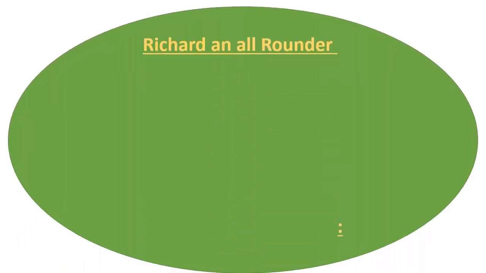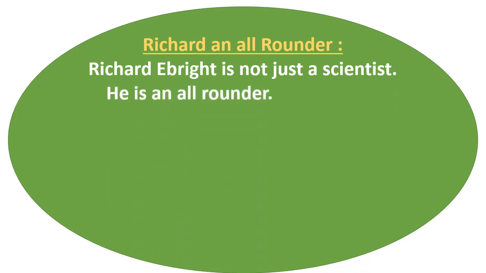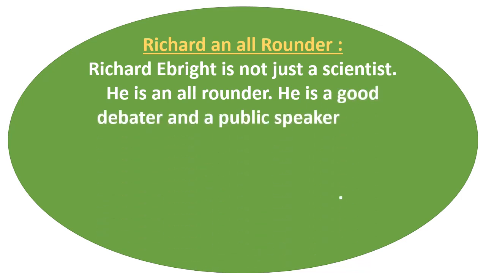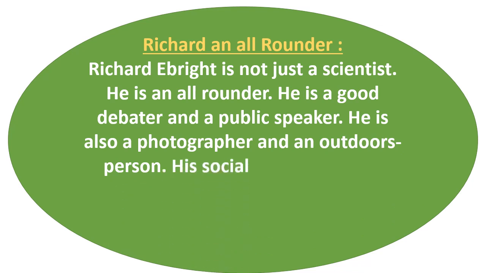Next heading, Richard an all-rounder. Richard Ebright is not just a scientist. He was actually interested in other extracurricular activities also. He is an all-rounder. He is a good debater and a public speaker. He is also a photographer and an outdoors person.